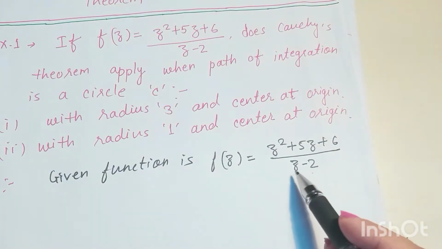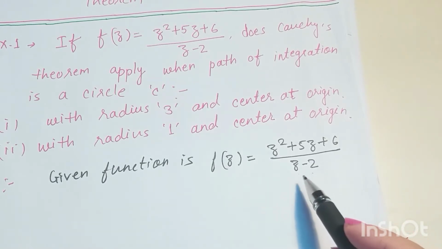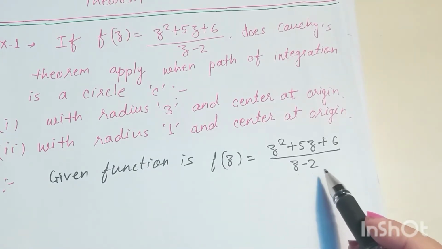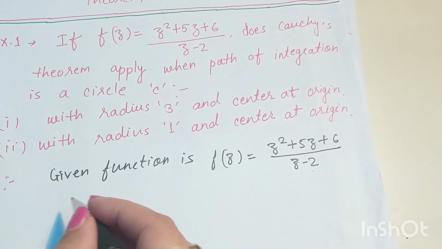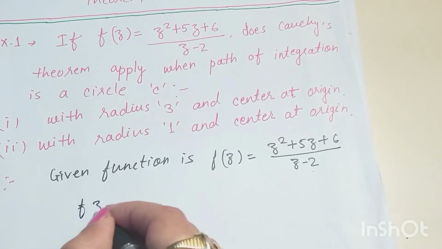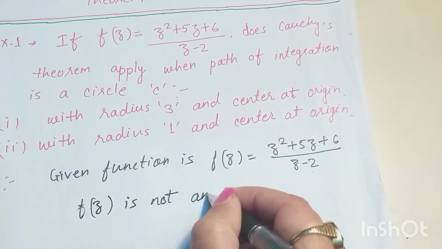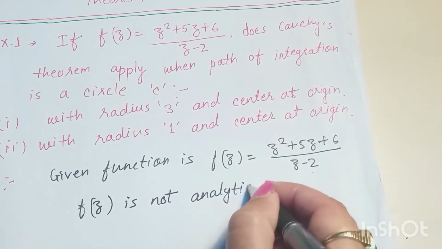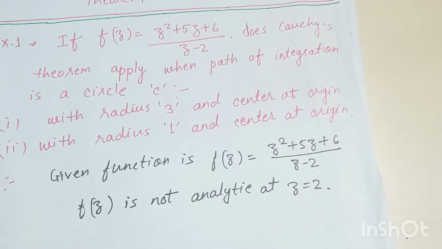So the function is not analytic at z = 2, or we can say z = 2 is a singular point for this function.